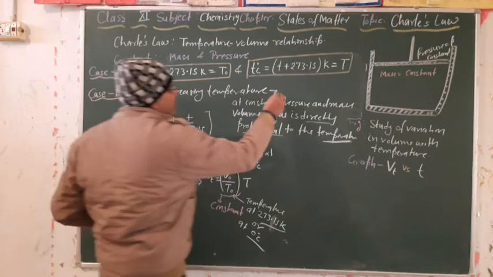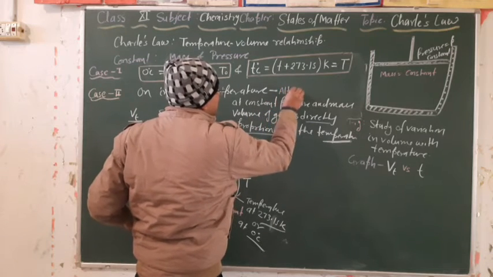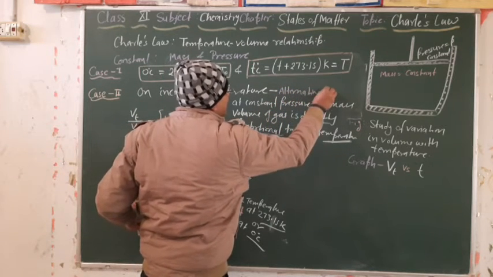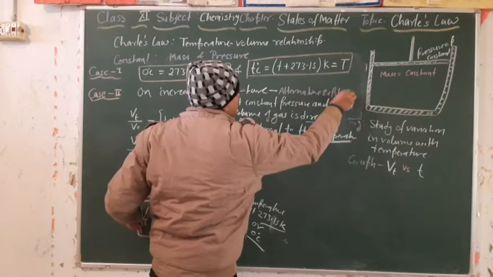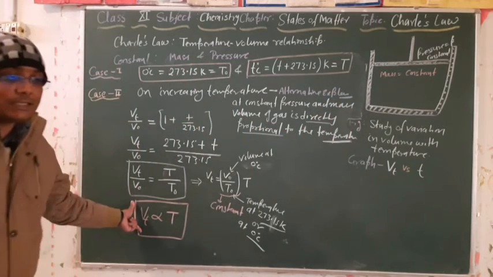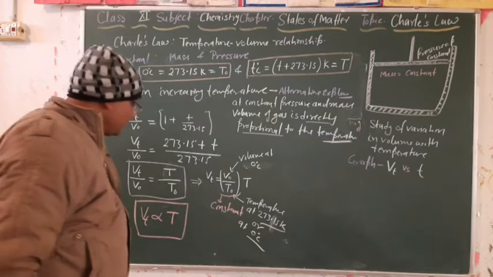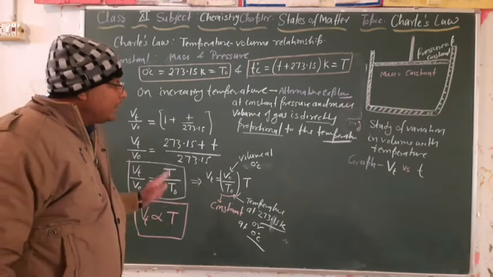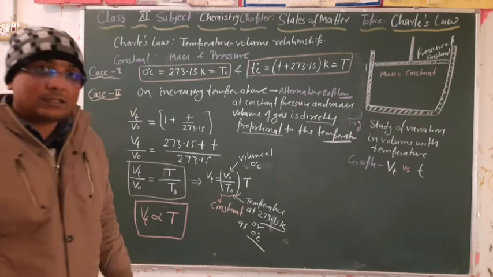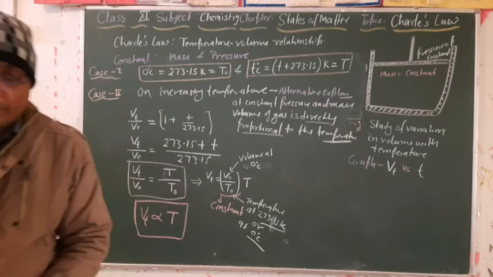This is the alternative explanation of Charles' law. Is it clear? So you have to note it down. Let us, there is some disturbance. Wait 1 minute.